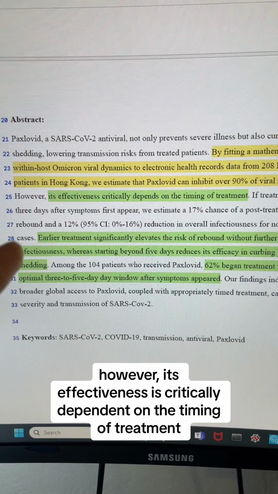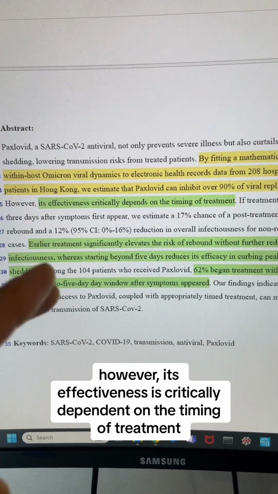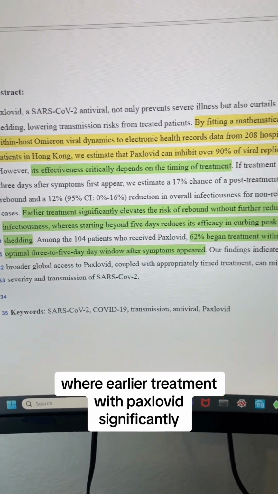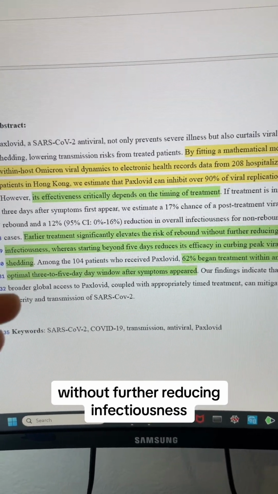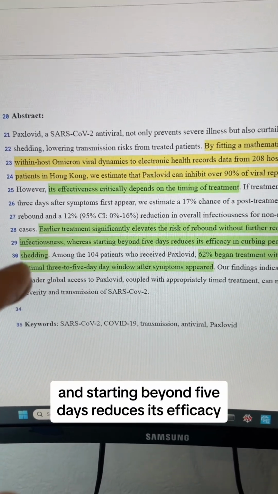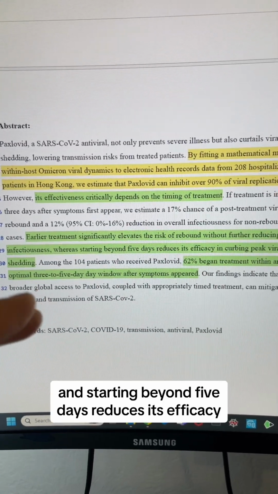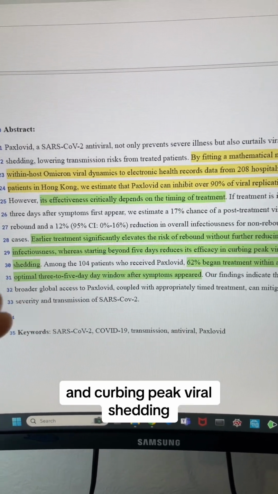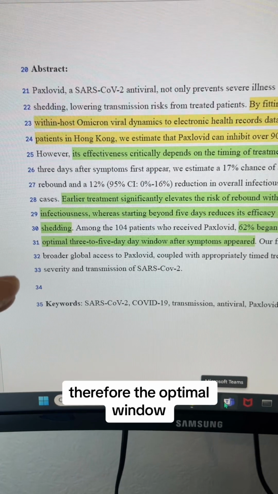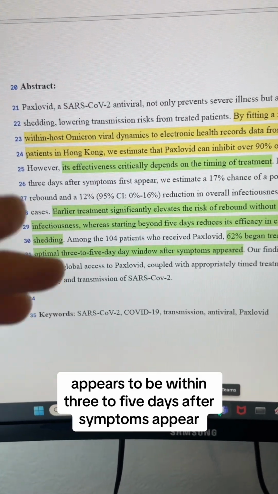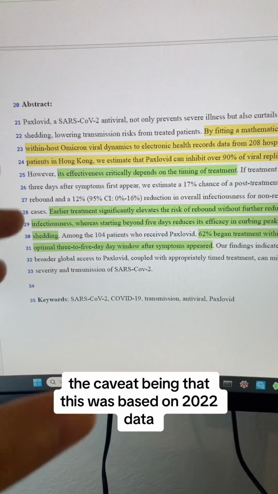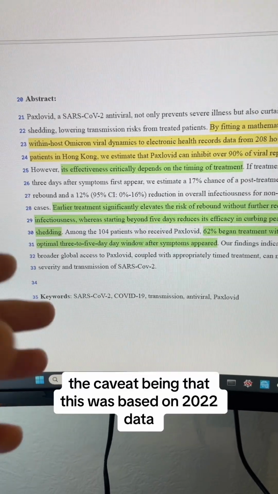However, its effectiveness is critically dependent on the timing of treatment, where earlier treatment with Paxlovid significantly elevates the risk for viral rebound without further reducing infectiousness, and starting beyond 5 days reduces its efficacy in curbing peak viral shedding. Therefore, the optimal window for taking Paxlovid appears to be within 3 to 5 days after symptoms appear. The caveat being that this was based on 2022 data.